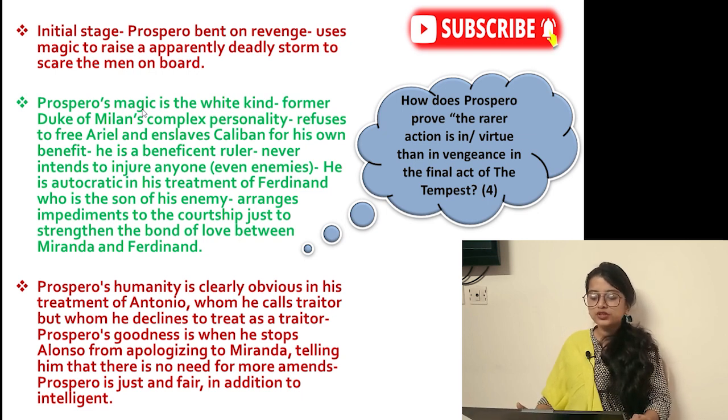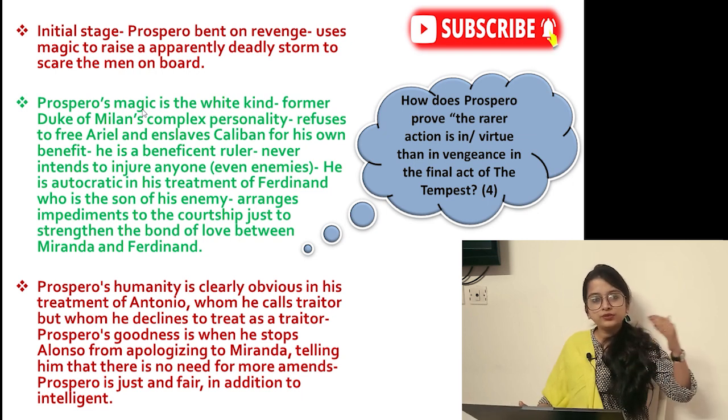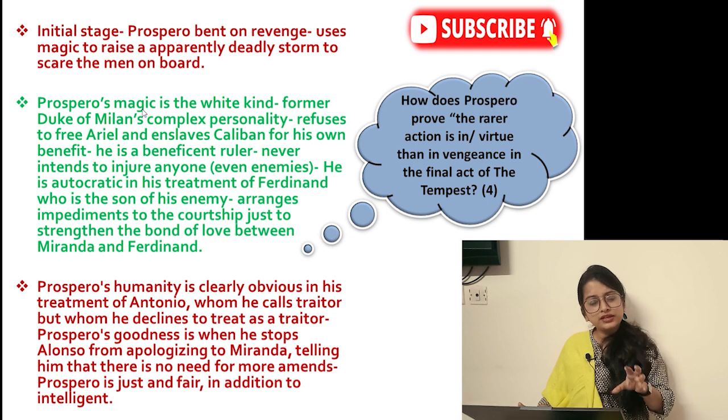Next, Prospero's humanity is clearly obvious when you come to the end of the whole book, the end of Act 5. There we see he calls Antonio a traitor. Antonio has done so much against Prospero, thrown him out of his dukedom, tried to kill him. Even then, you see Prospero's goodness: how Prospero declines to treat him as a traitor. He shows him mercy.